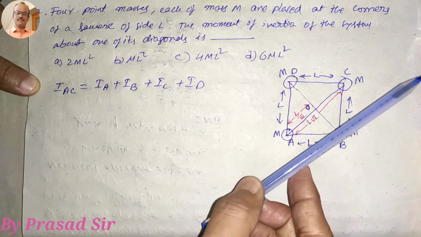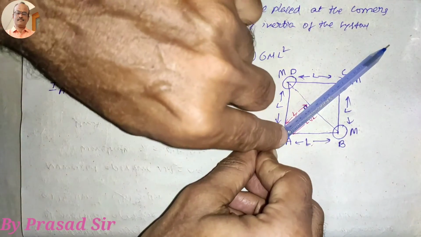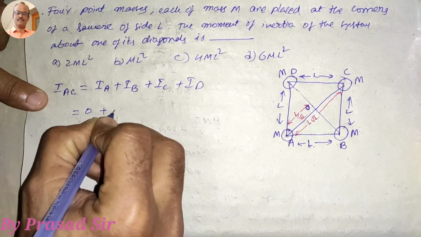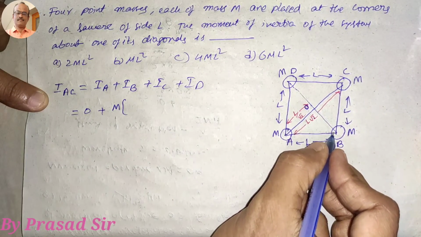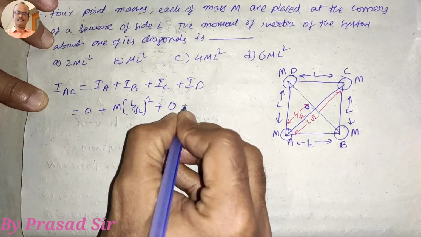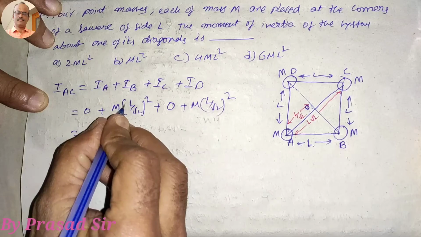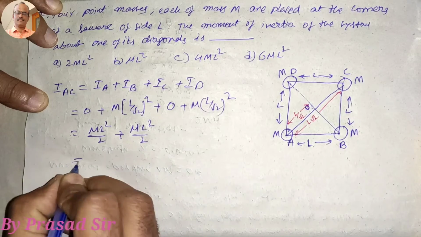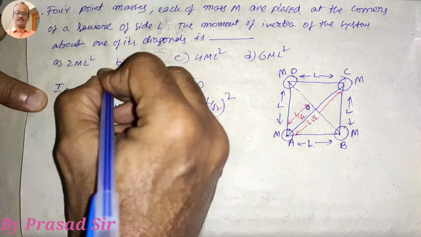That means if you are taking the moment of inertia about one of the diagonals, like this, this point and this point become 0. So what happens here? IA is 0, plus IB is M into R square, and this distance is L by root 2. So M into L by root 2 whole square, and IC is 0, and ID is also M into L by root 2 whole square. So M L square divided by 2 plus M L square divided by 2. 2 M L square divided by 2 means M L square. So which option is correct here? Option B is correct.